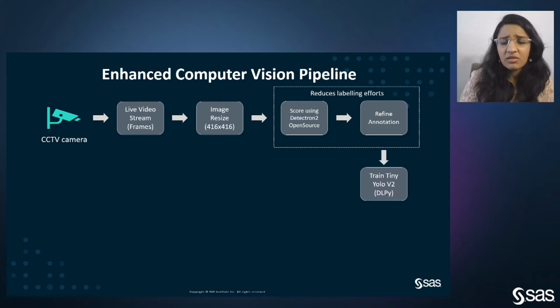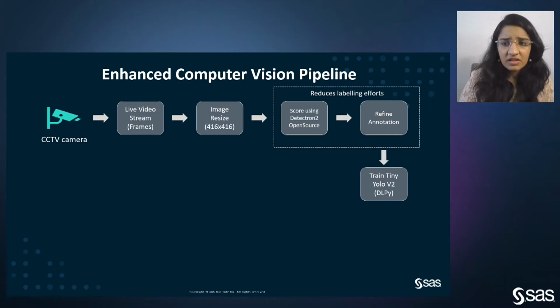These architectures are trained on pre-trained models with huge data sets, and a class like person is easily available. We have manually spent time to refine the annotations because even these algorithms are not 100% correct. Another important aspect to know here is that these are heavy models, so they have a large number of parameters, and their inference time is not real time; it takes a while to infer. So we cannot actually use them on an edge device. Hence, we train a tiny YOLO V2 model in DLPy, which uses the SAS capabilities.